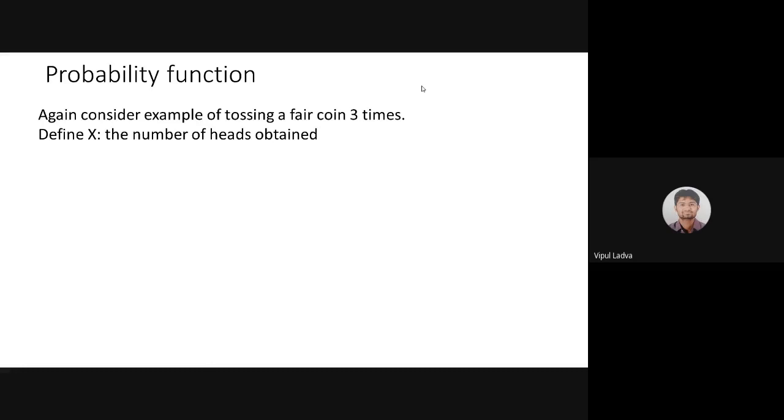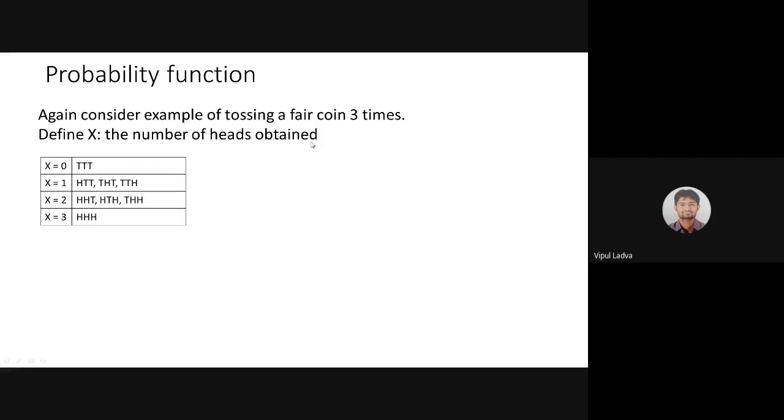We had tossed 3 coins at a time. Consider the example of tossing a fair coin 3 times. X is the number of heads. That means I'm counting the number of heads, so X will be acting as a discrete random variable. And if I wish to go for its probability function, then first I need to have the probability distribution. This is my probability distribution. X can take values 0, 1, 2, 3, and the respective probabilities, as we discussed, are 1 by 8, 3 by 8, 3 by 8, 1 by 8.